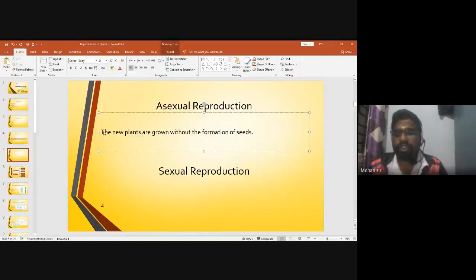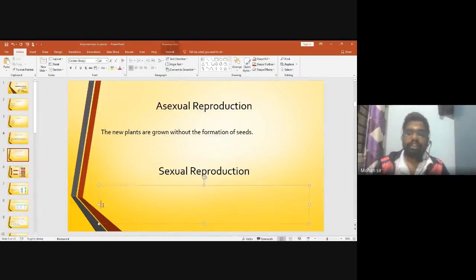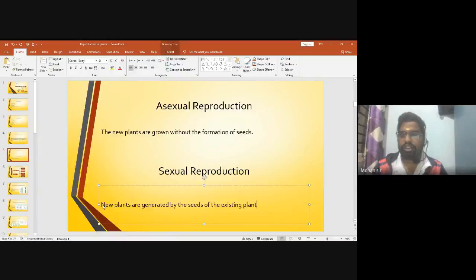Okay. So if the new plants are grown without the formation of seeds, then it is called asexual reproduction. And if new plants are generated by the seeds of the existing plants, then it is sexual reproduction.